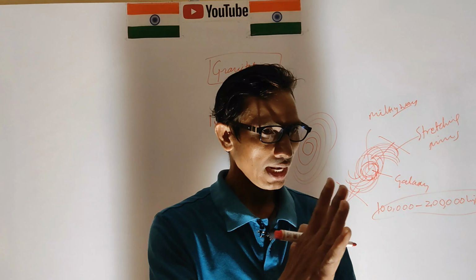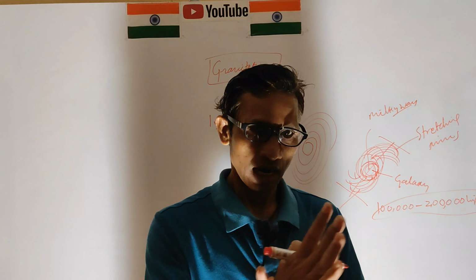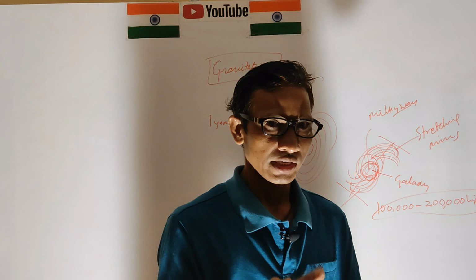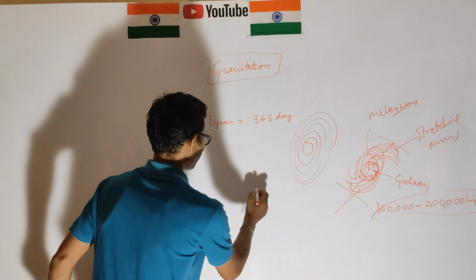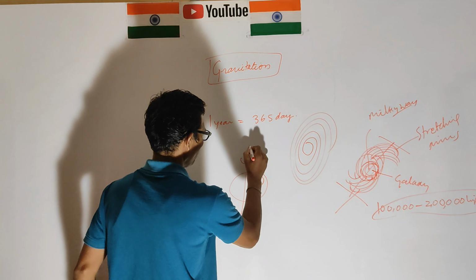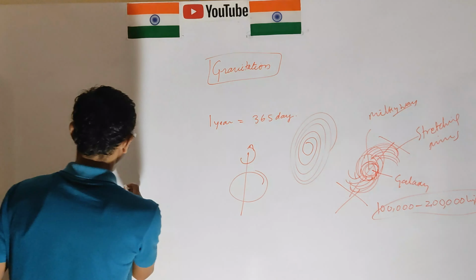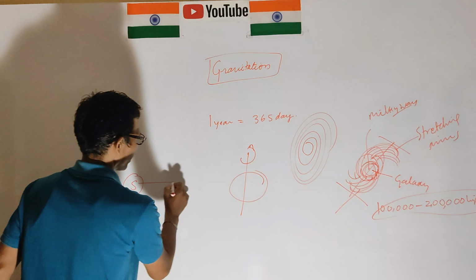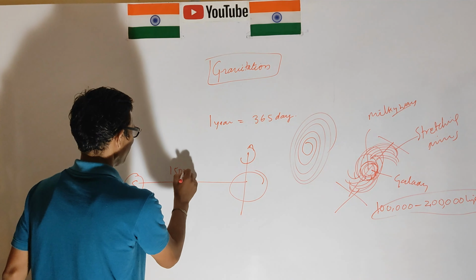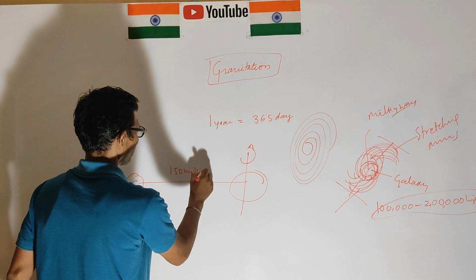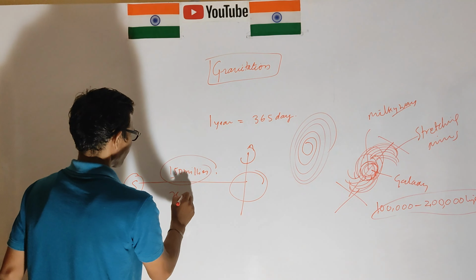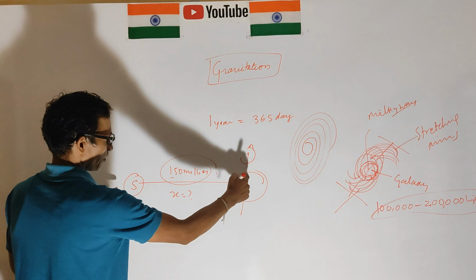Now the Earth revolves around the sun. Suppose this is the sun, and the distance to the Earth is 150 million kilometers. How do we get it?